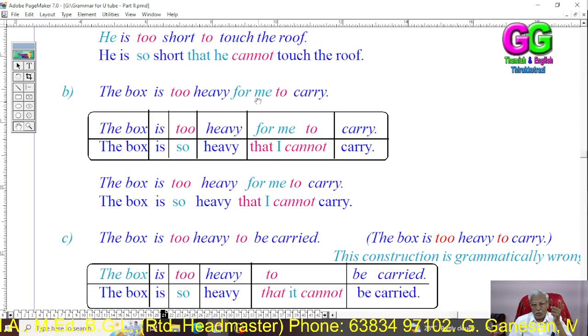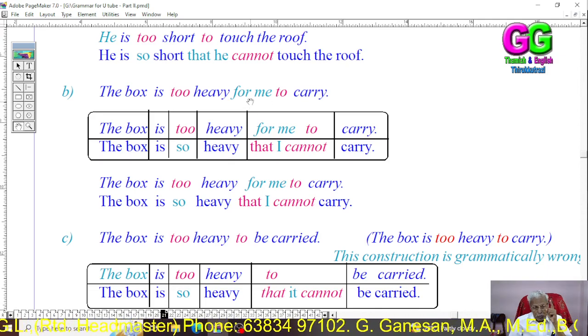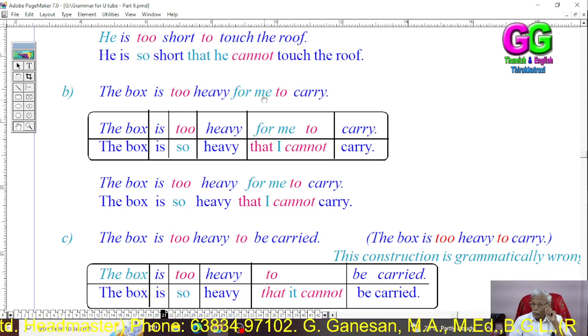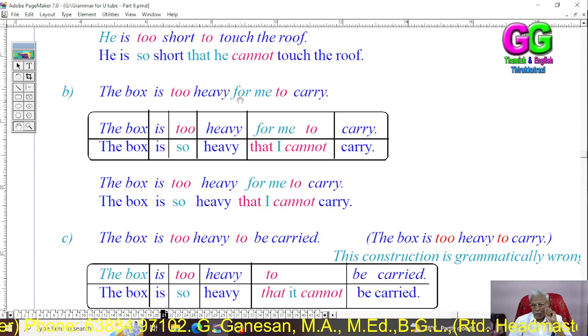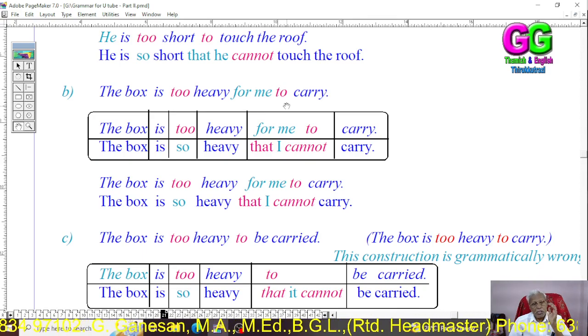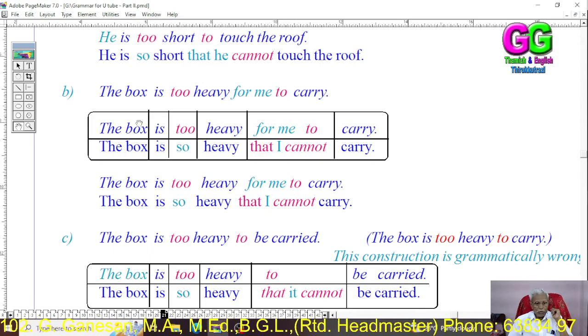The subject that we are going to use in the subordinate clause should be shown here as an object, for plus object. So this object is going to be used as the subject in the subordinate clause. So see the box is so.